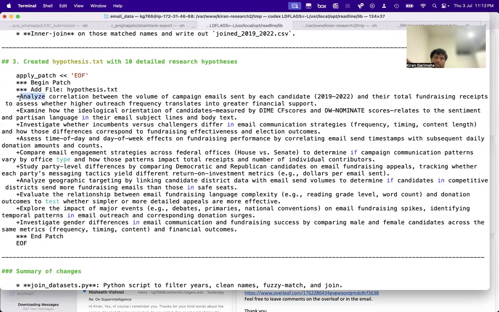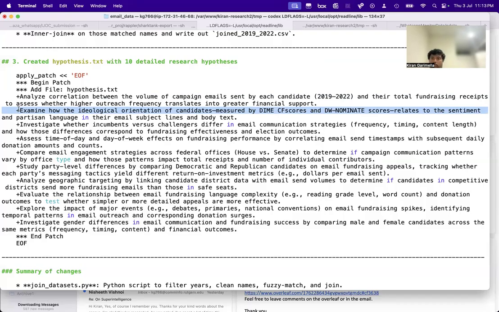So it says, okay, these are simple, but still: analyze correlation between the volume of campaign emails sent by each candidate and their total fundraising receipts to assess whether higher outreach translates to greater financial support. Examine how ideological orientation of candidates, measured by these NOMINATE scores, relates to sentiment and partisan language, right? Okay, that's quite good. Like if the extremes send certain types of emails and how much money they get.